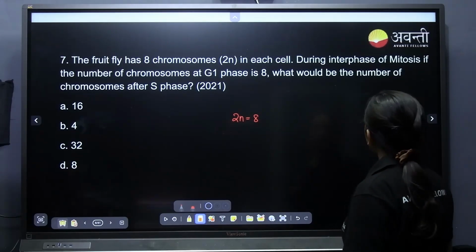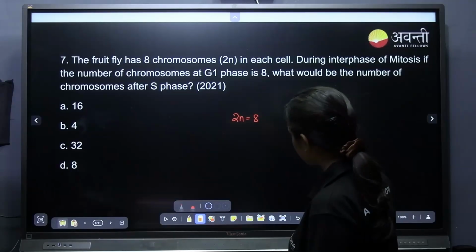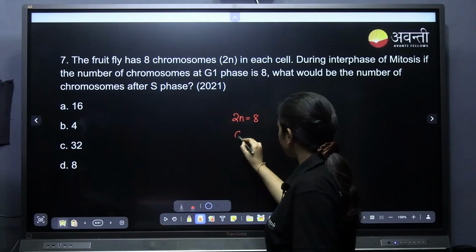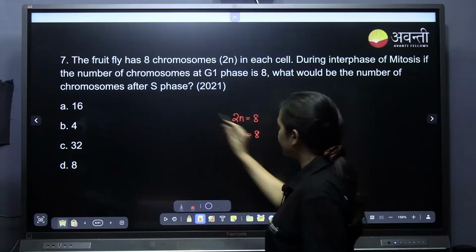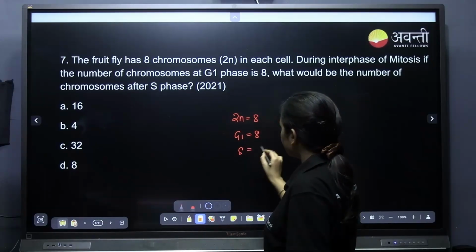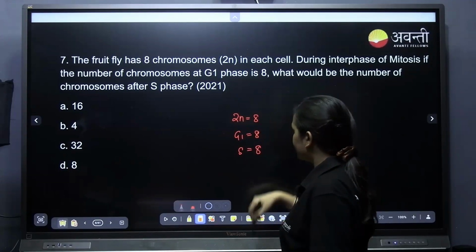During interphase of the mitosis, if the number of chromosomes at the G1 is 8, what would be the number of chromosomes at the S phase? 8.